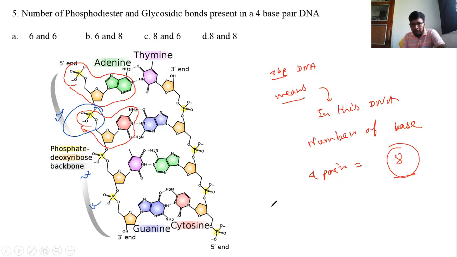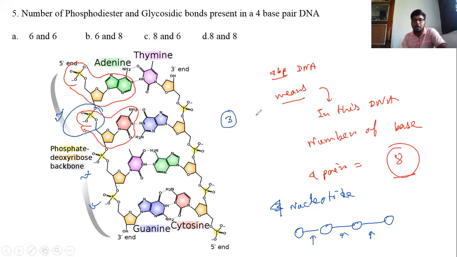So if we want to connect 4 nucleotides, we need only 3 bonds. In a single strand the number of phosphodiester bonds is 3, and the other strand also possesses 3.